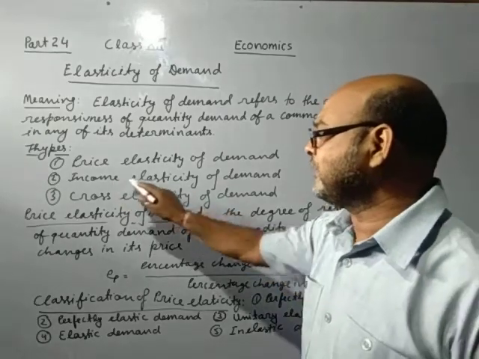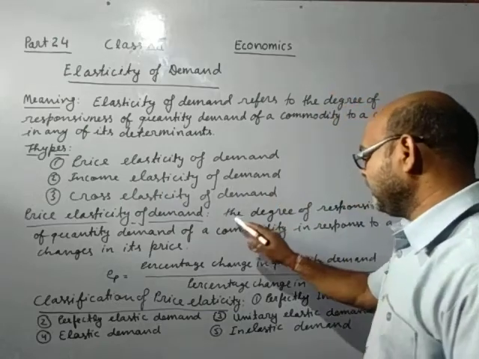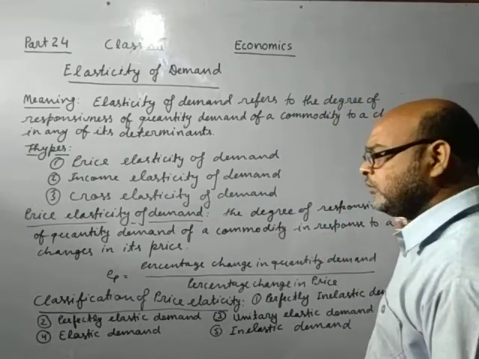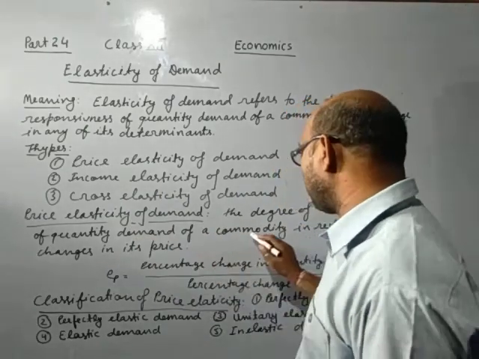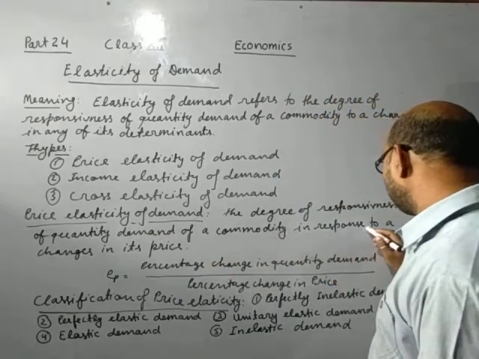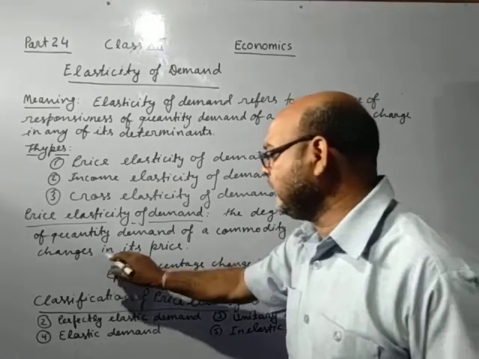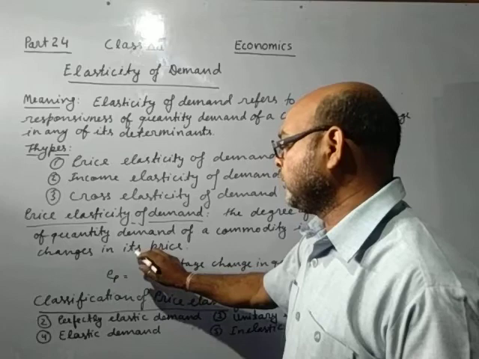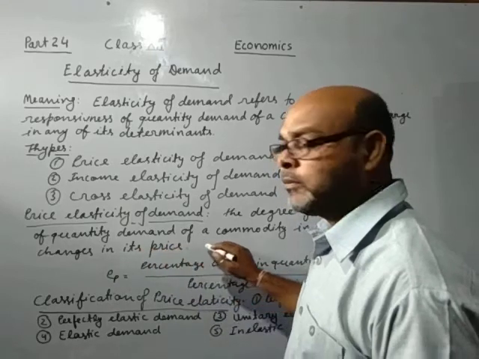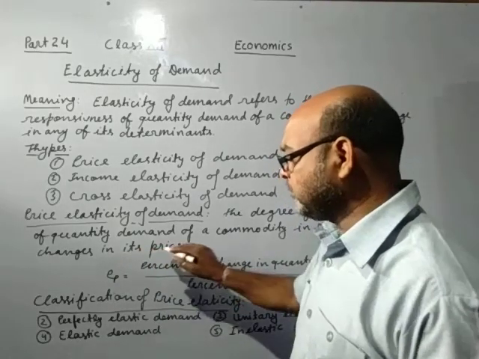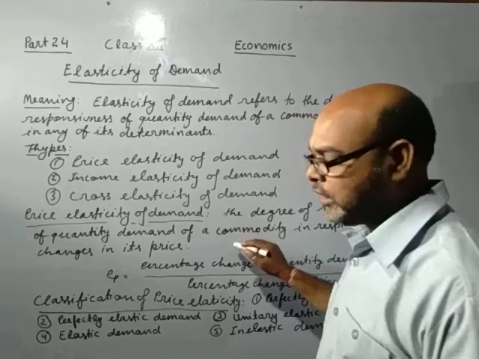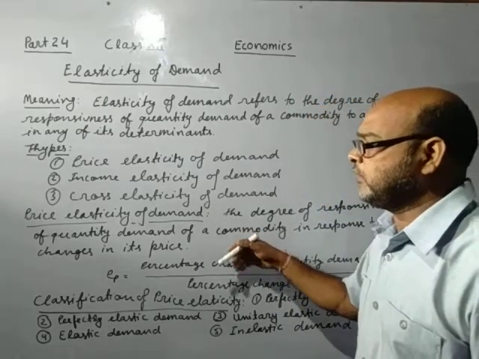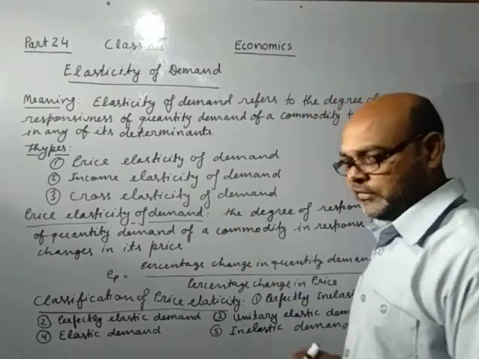Same you will say income elasticity. The degree of responsiveness of quantity demand of a commodity in response to a change in the income of consumer. If we will say due to change in the income of consumer, that will be the definition of income elasticity.